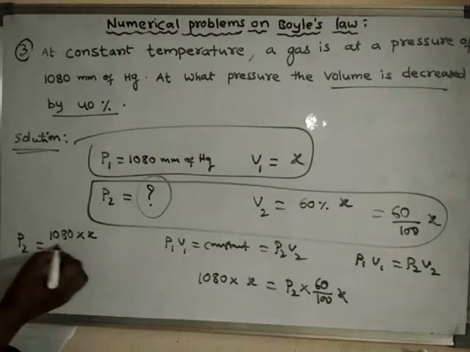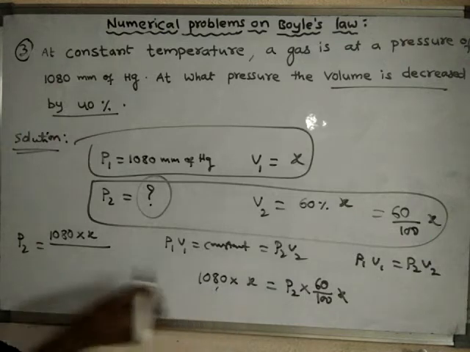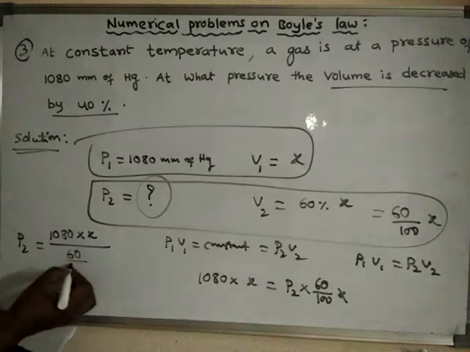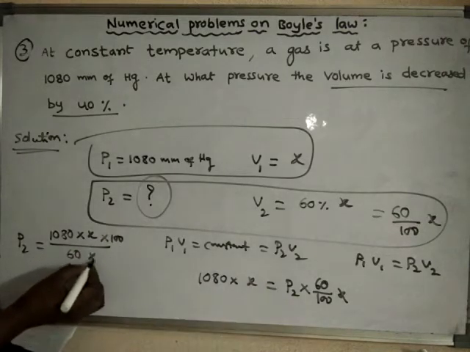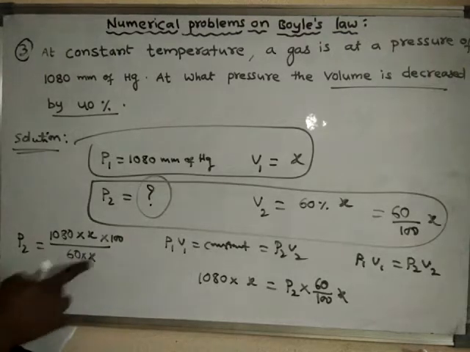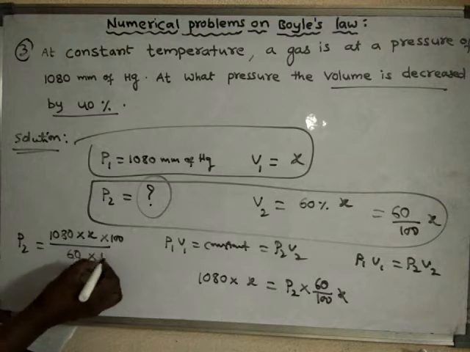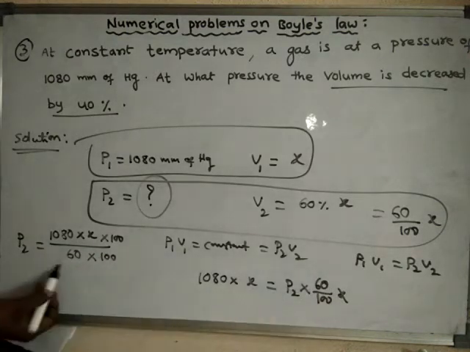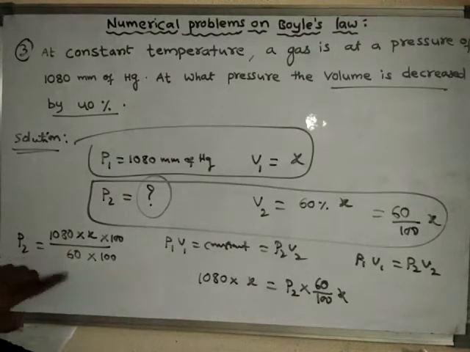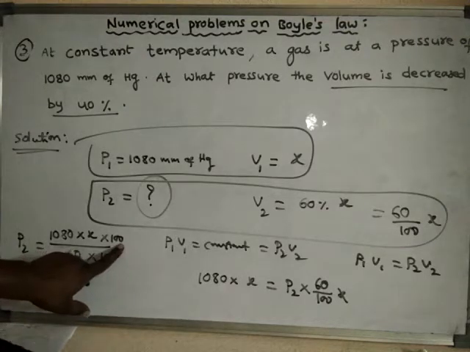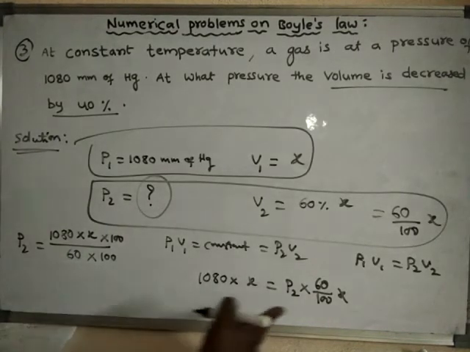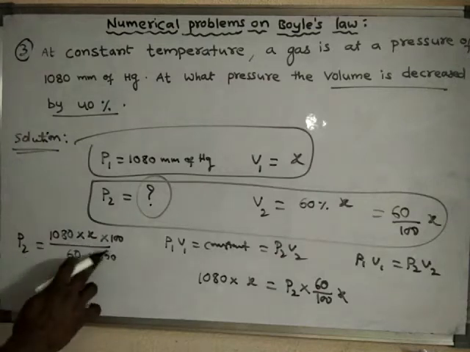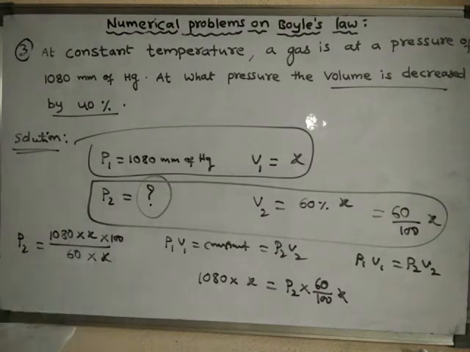1080 into x divided by 60 by 100 into x. If you bring this to this side, the denominator moves up into the numerator, so it becomes 100 into 1080 x by 60 x.